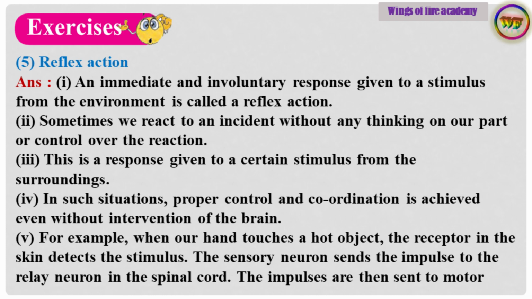Point number 4. In such situations, proper control and coordination is achieved even without intervention of the brain. Point number 5. For example, when our hand touches a hot object, the receptor in the skin detects the stimulus. The sensory neuron sends the impulse to the relay neuron in the spinal cord.